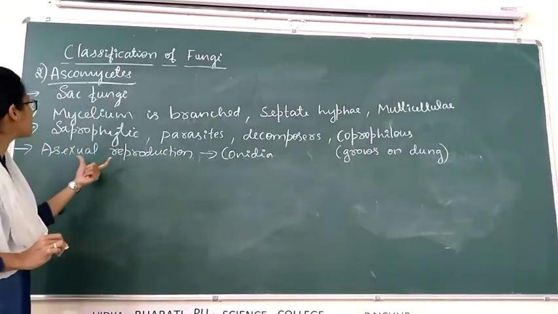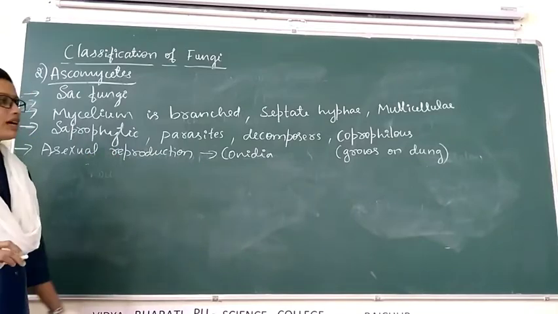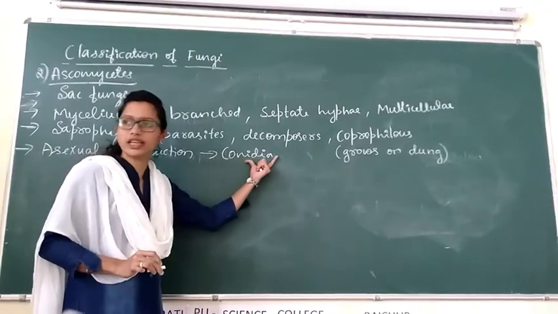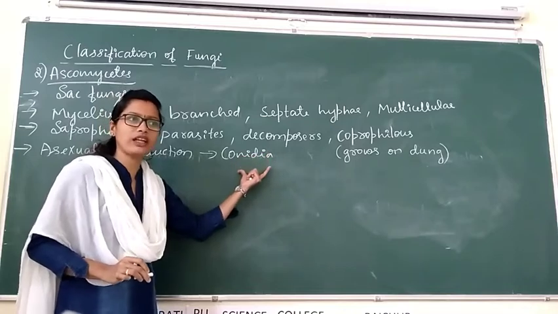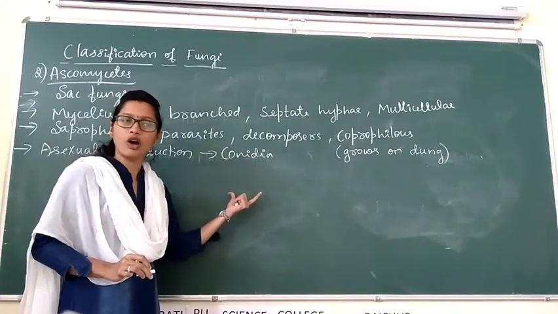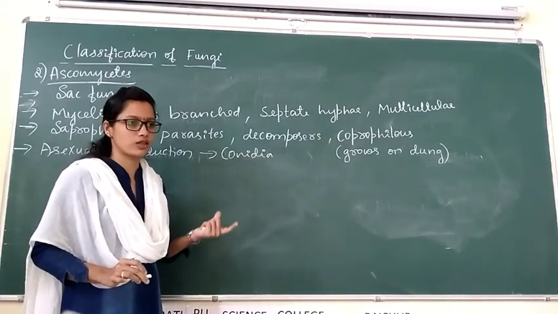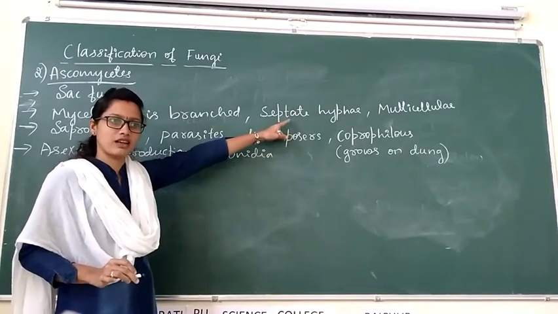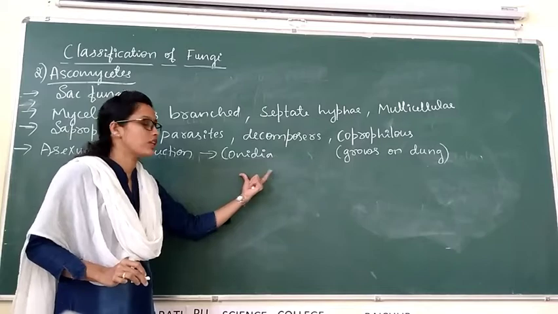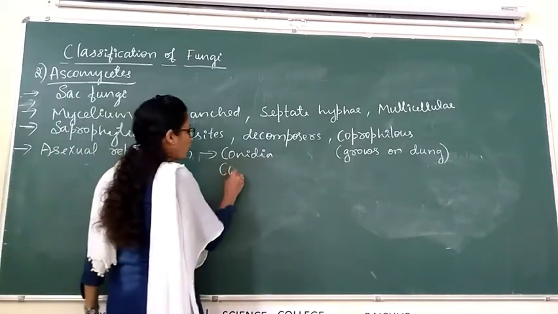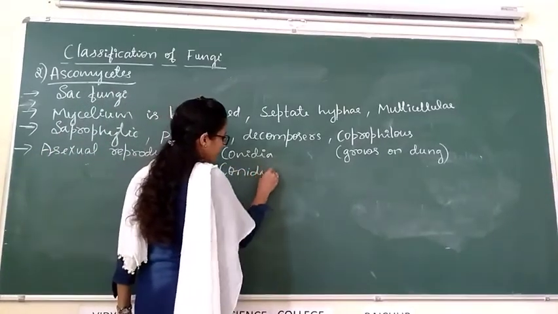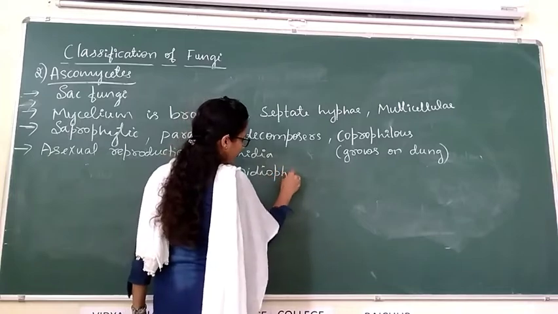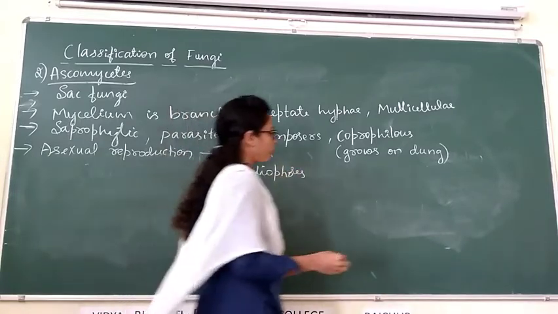But the asexual spores of Ascomycetes are called conidia, and these develop on conidiophores.